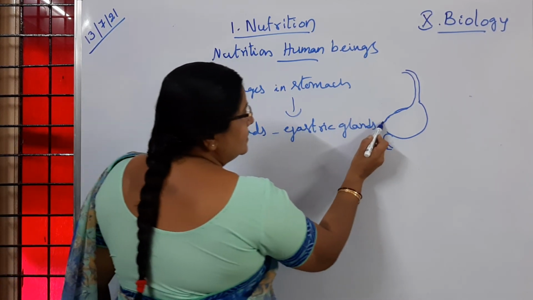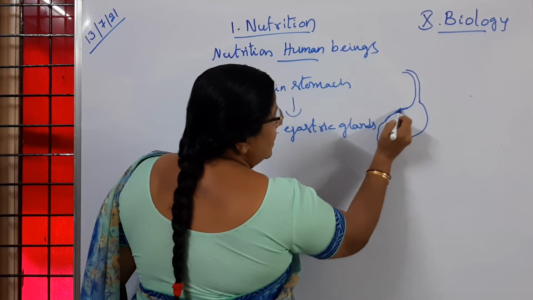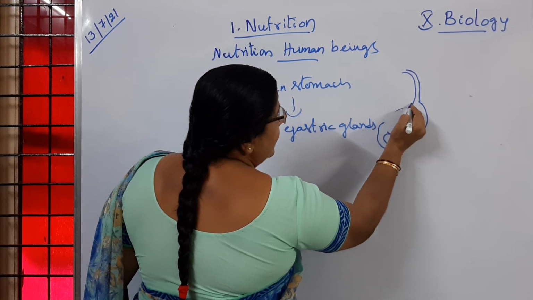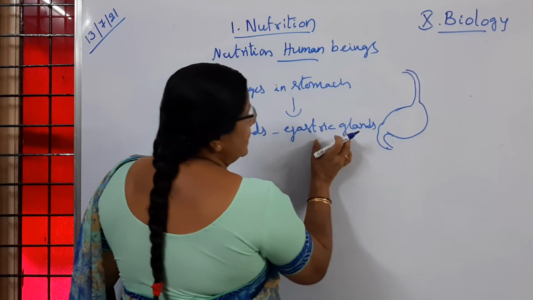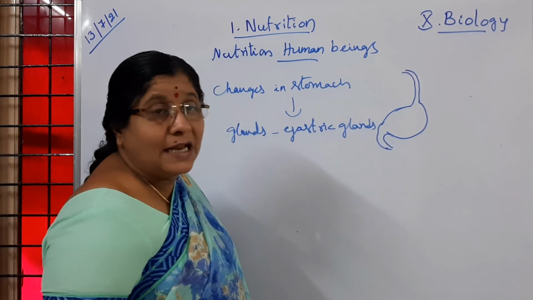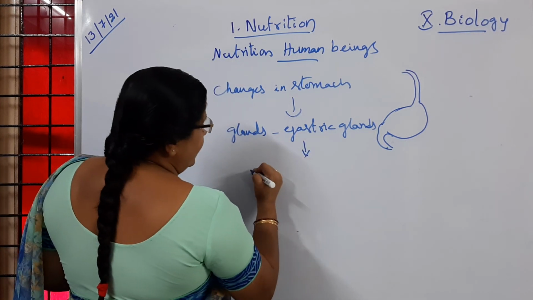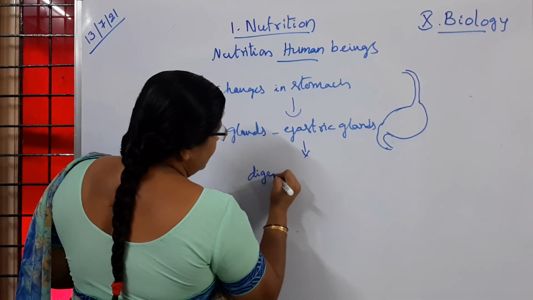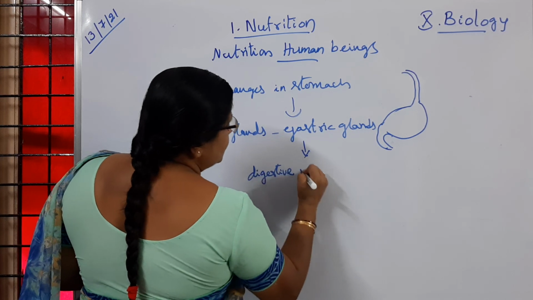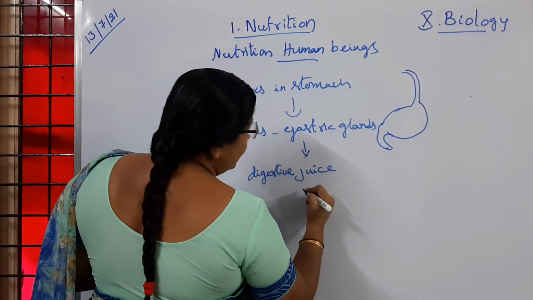So the walls of the stomach have a large number of gastric glands, and they secrete a digestive juice. So what is the digestive juice?